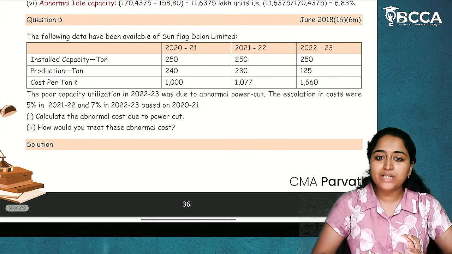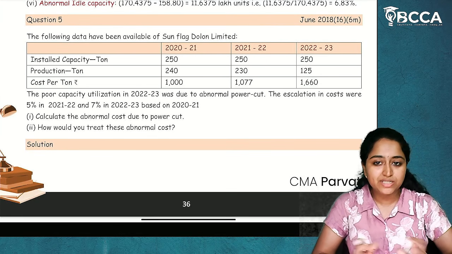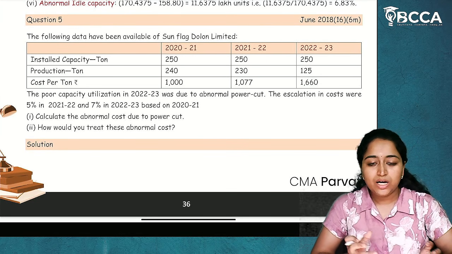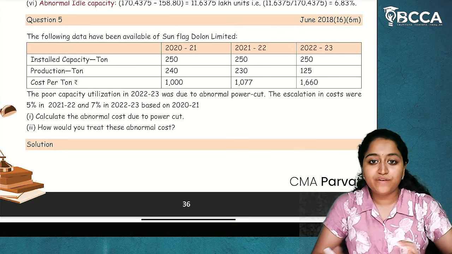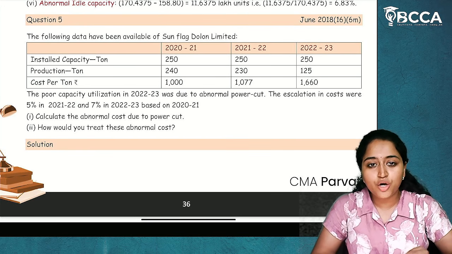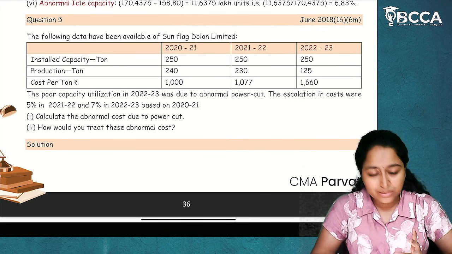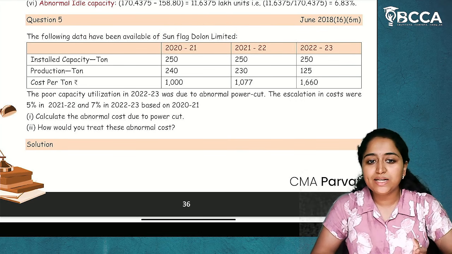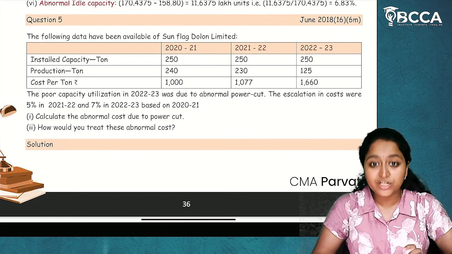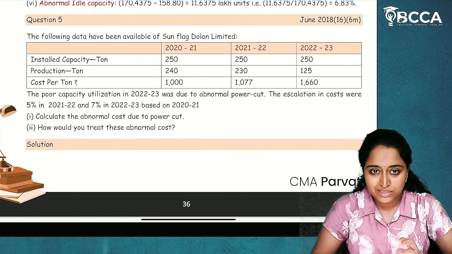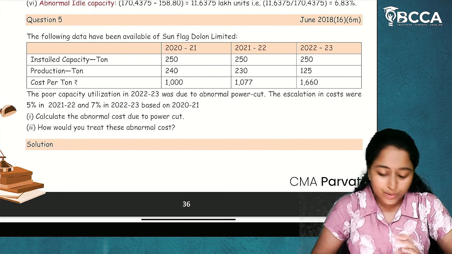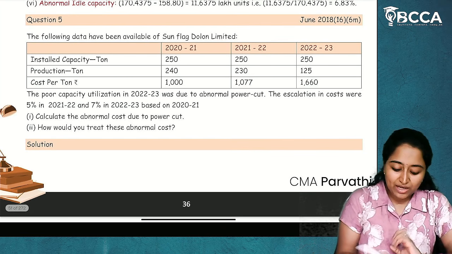This is also a similar type of question. Because of underutilization of capacity, there is an abnormal cost which has to be incurred by this particular company called Sunflower Dallen Limited. So they are asking us to calculate the abnormal cost which they have incurred due to underutilization of capacity, which we are going to calculate in this particular question. So what they have told us, we'll see.